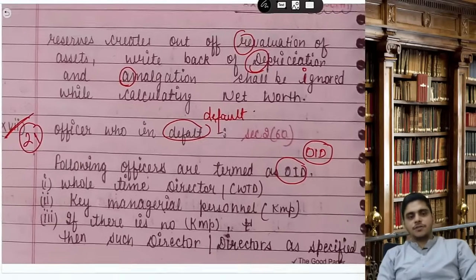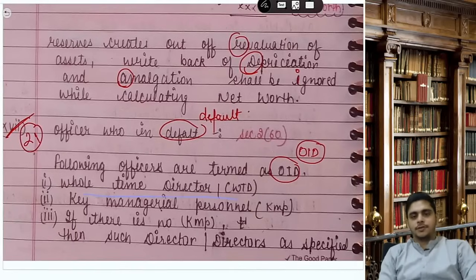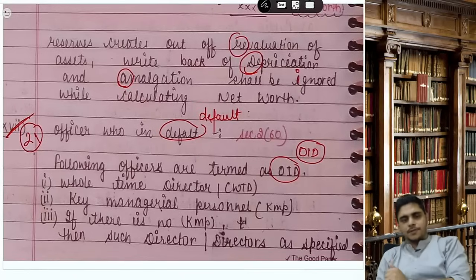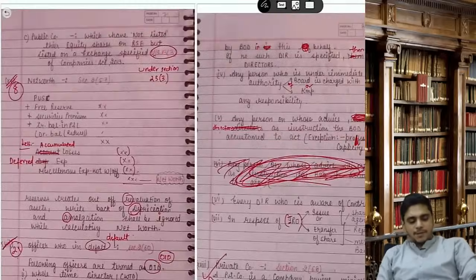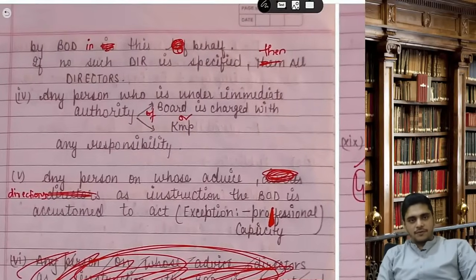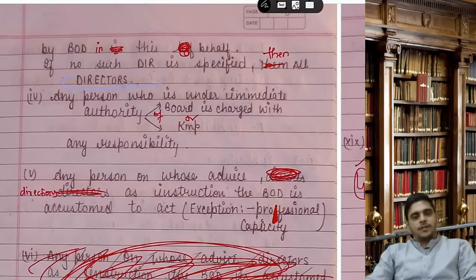Next definition is called what? Officer in default, OID. So following are termed as OID. Number 1, whole time director. Number 2, key managerial person. Number 3, if there is no KMP, then such director or directors as may be specified by the board in this behalf. If no such director is specified, then all the directors would be called as officer in default.